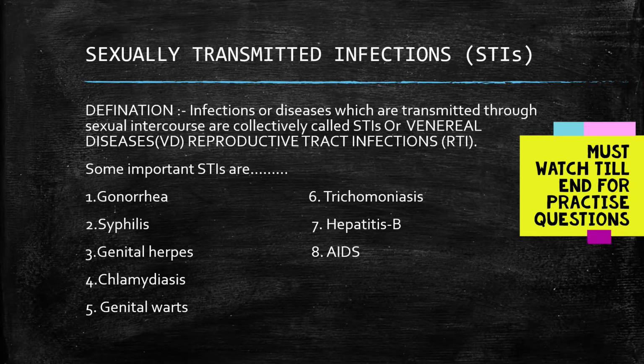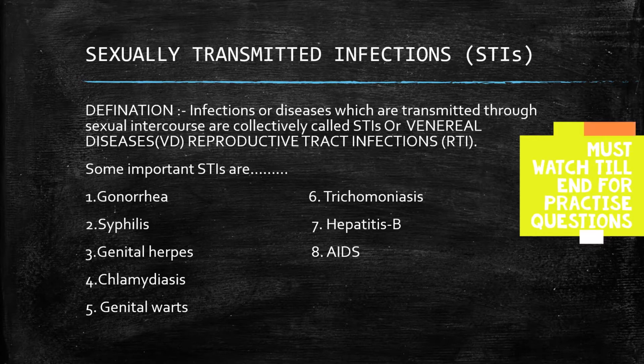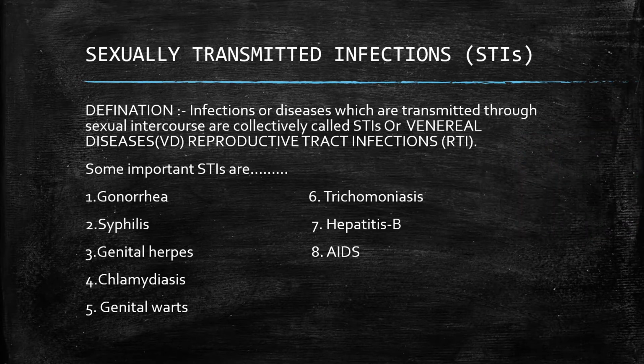These are diseases which are transferred from one body to another only because of sexual intercourse. So it is called sexually transmitted infections. It is also called venereal diseases, that is VD, or reproductive tract infections, that is RTI. So these are the other names for STIs.